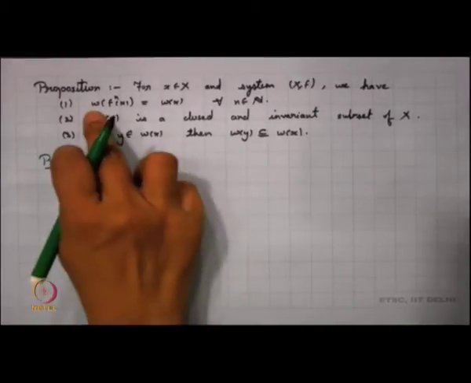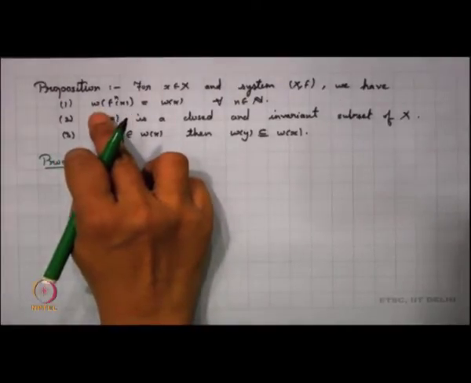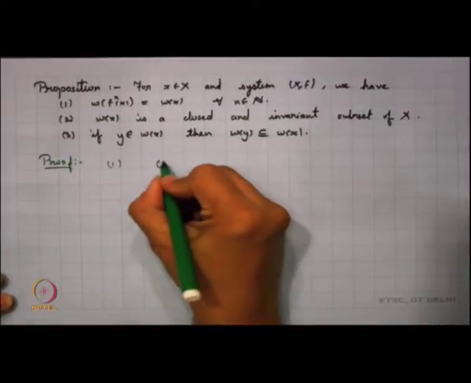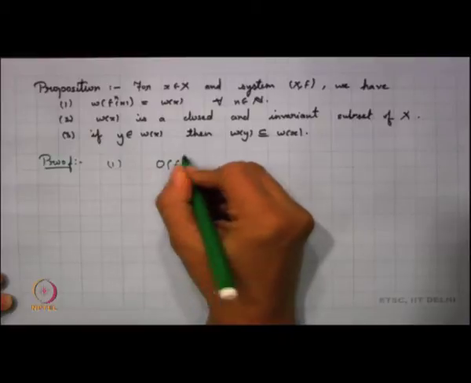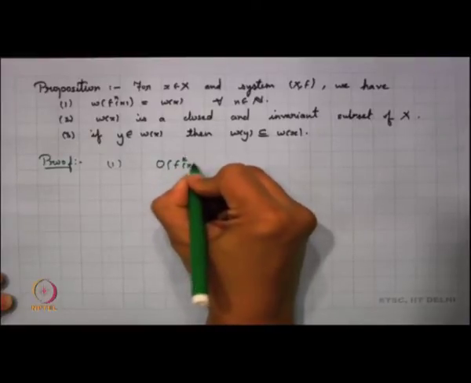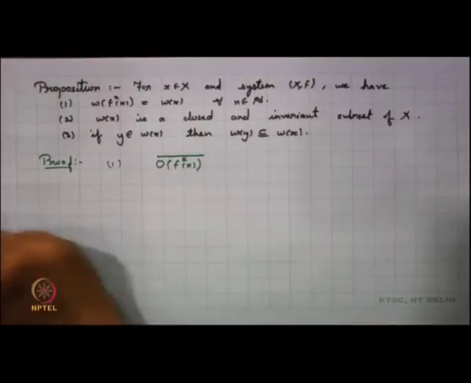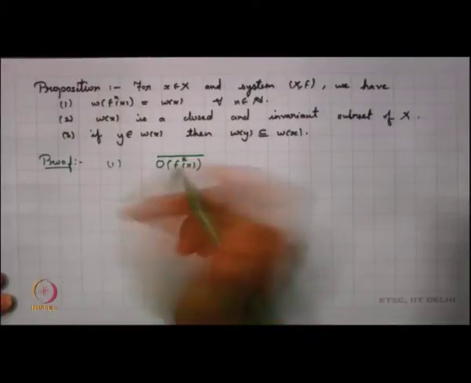So, what happens? We are now looking into the limit set of f^n x. Let us look into the orbit closure of f^k x.